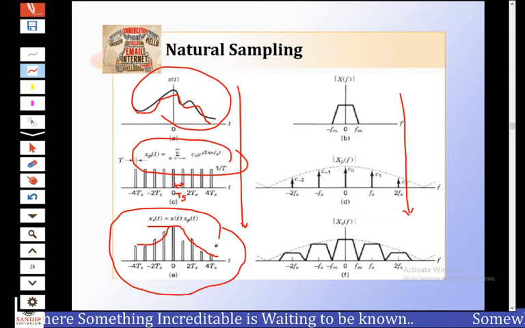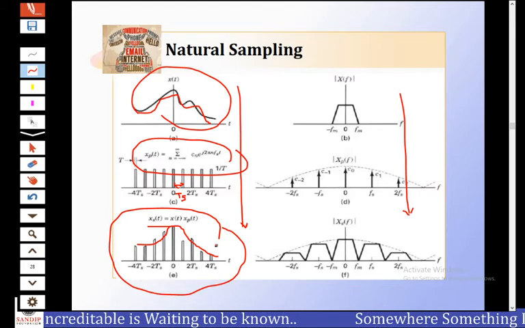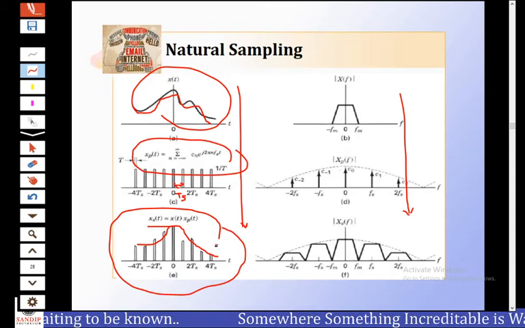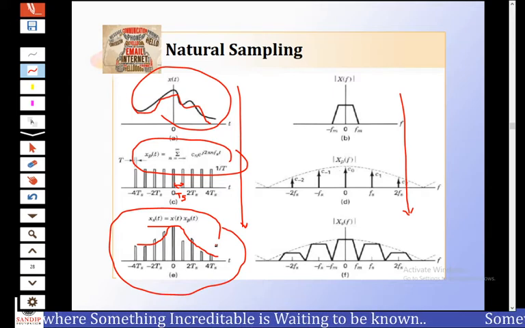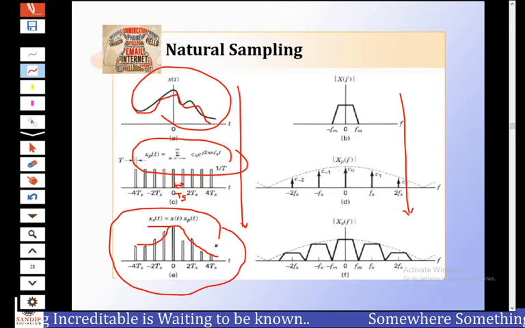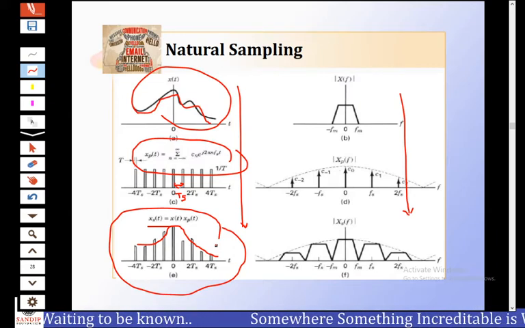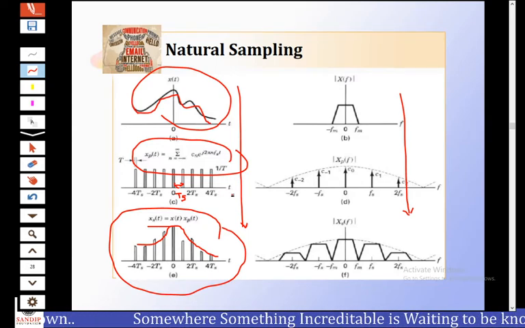The merit of natural sampling is that generation is very easy. Next, we can use a practical low pass filter for reconstruction. Third, the amplitude of high frequency components decreases, therefore some distortion is introduced. Also, the signal to noise ratio is increased due to the finite pulse width of the sampling function and that of the sampled signal. For a large value of tau, there is a possibility of crosstalk. So these are some merits and demerits of natural sampling.